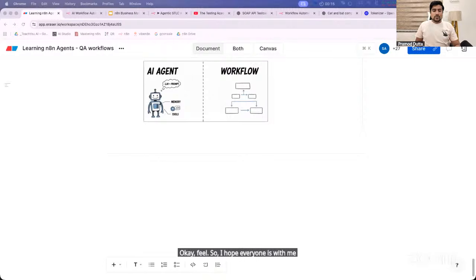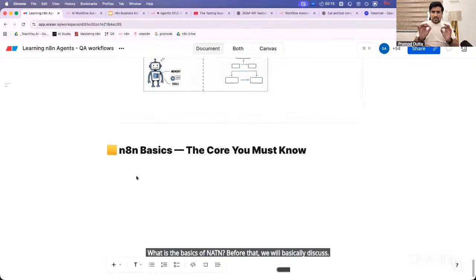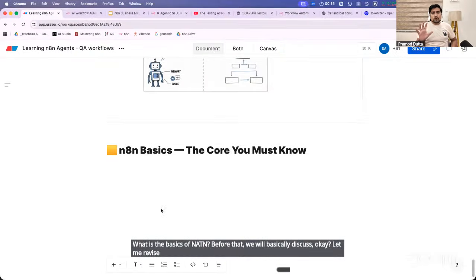Yes. So now, the interesting thing is, what are the basics of n8n? Before that, we will basically discuss a small revision, let me revise one more time, then we will go with our advanced tool.